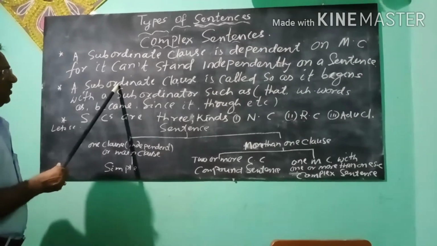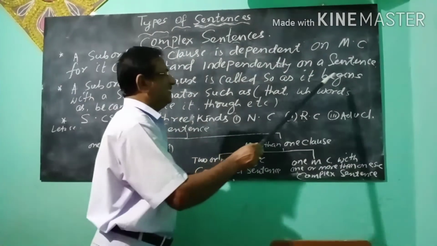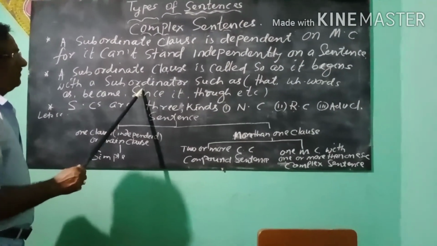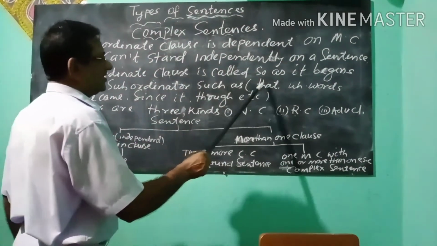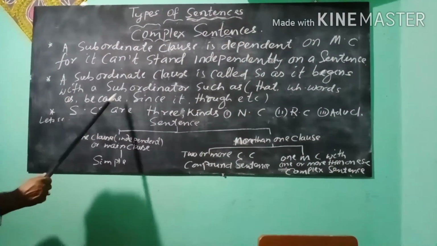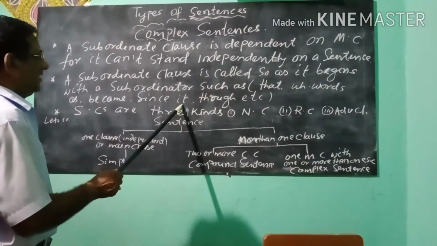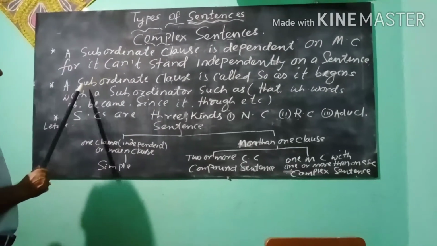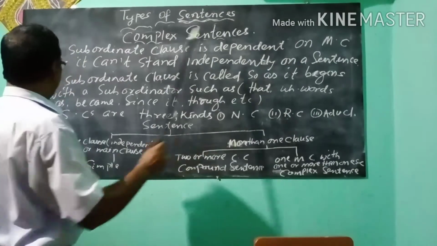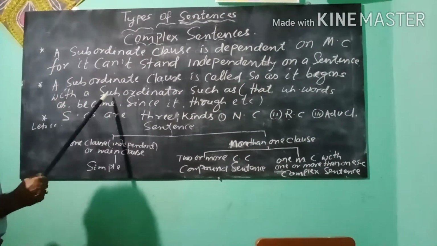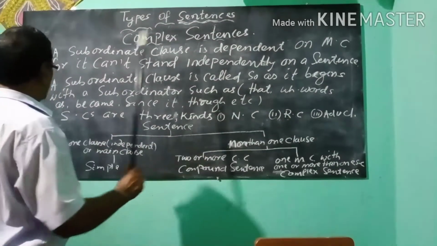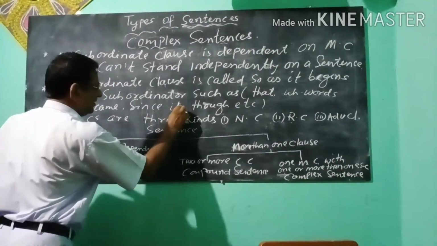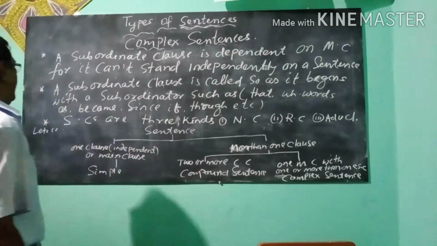A subordinate clause is called so as it begins with a subordinator, such as that, WH words, as, because, since, if, though, etc.